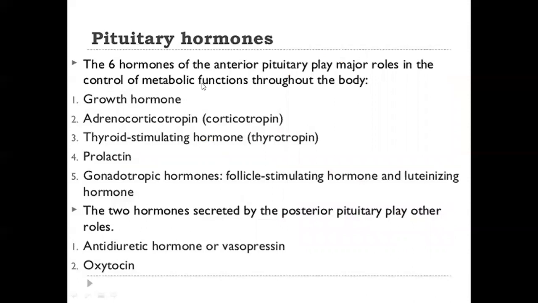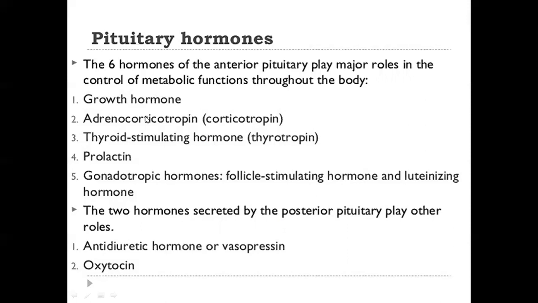So here I have listed the different hormones that are secreted by the anterior pituitary gland and the posterior pituitary gland. They secrete different types of hormones. So here we go with the growth hormone, which is secreted by the anterior pituitary gland. Growth hormone helps in growth and development of the bones and the muscles.